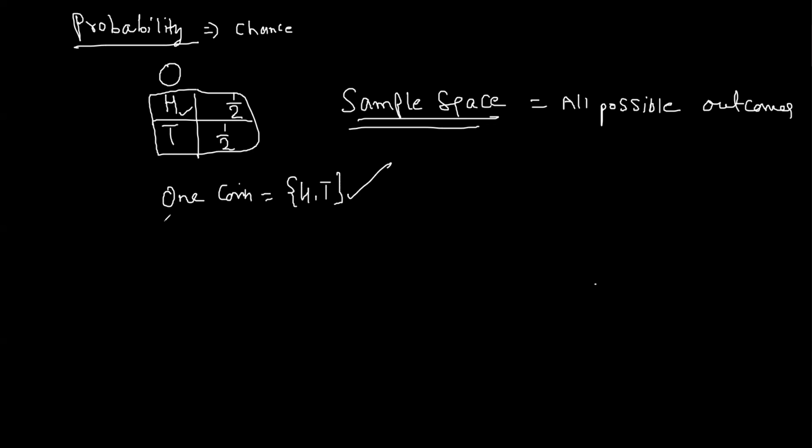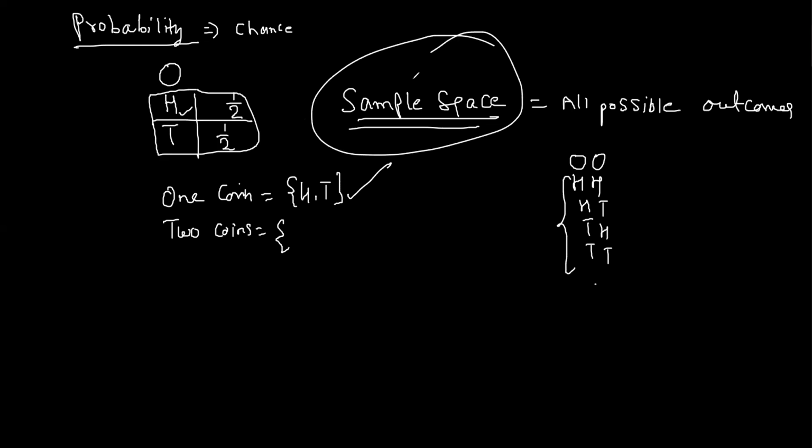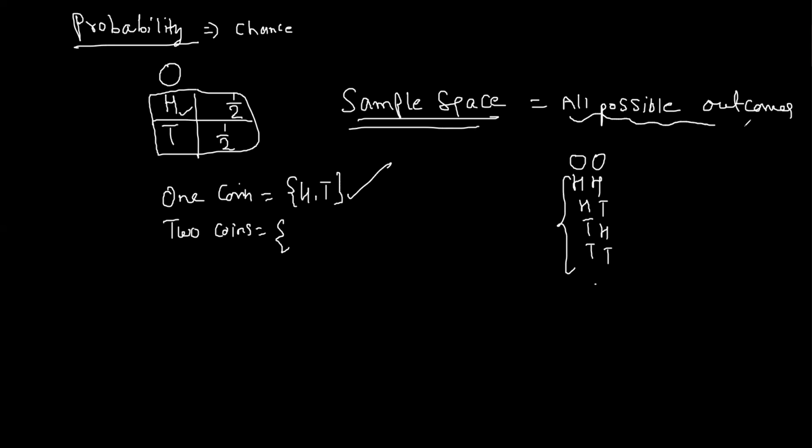If you are tossing two coins, what are the sample space? When you toss two coins, in the first coin, suppose you are getting head, yes, head, tail, head, and both are tail. So there are four sample space. Sample space means all possible outcomes. Understood? So this is head, tail, head, and both are tail. This is called sample space.